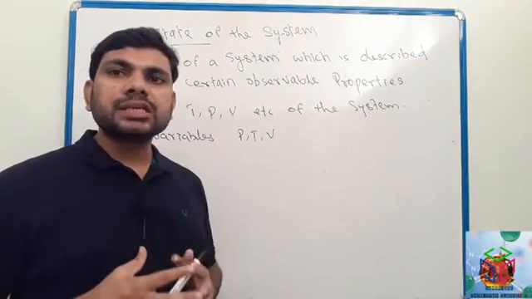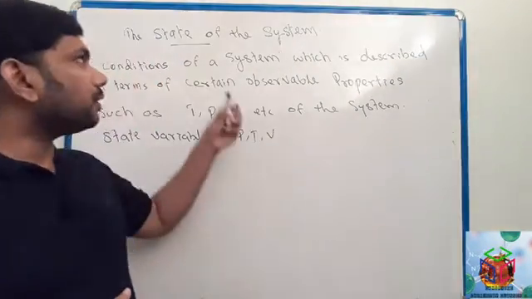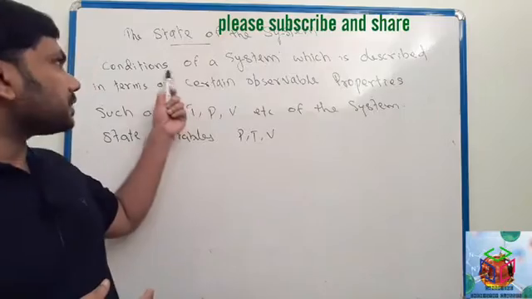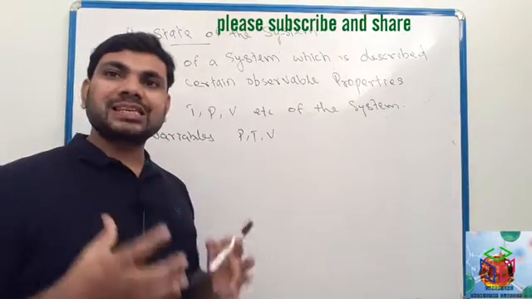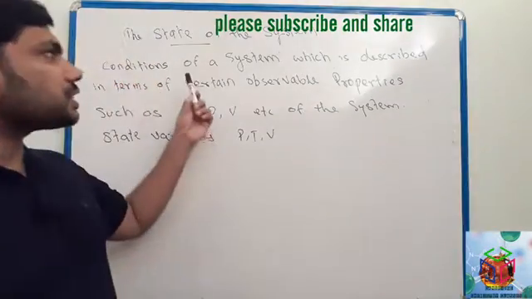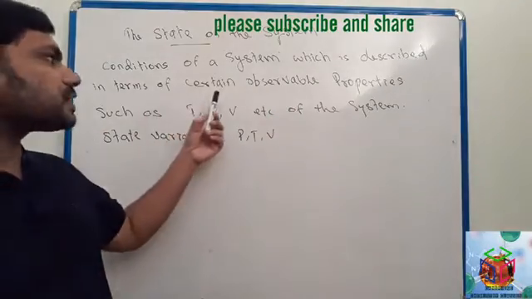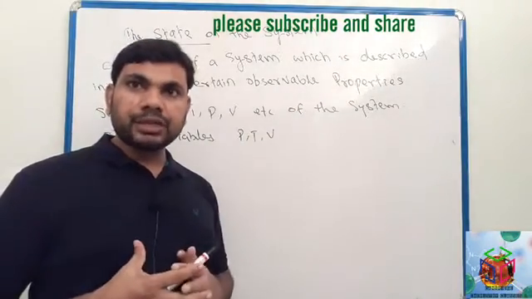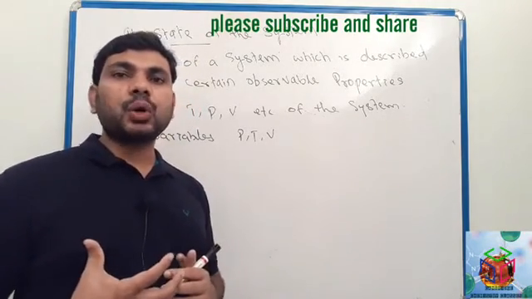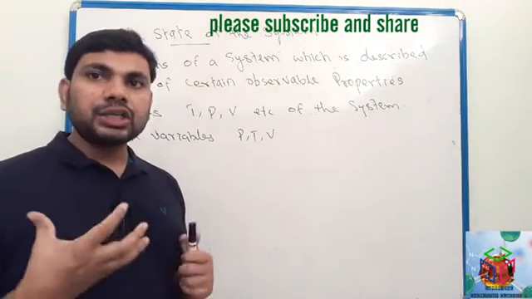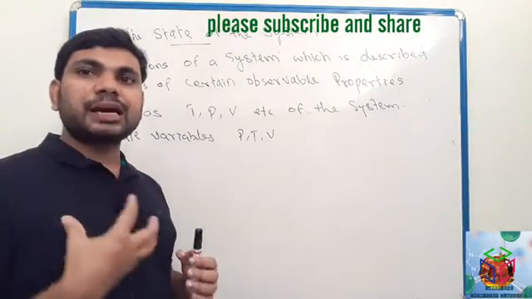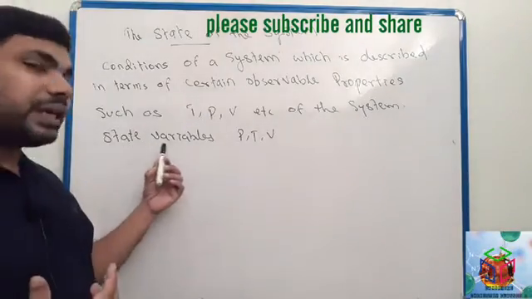Next one, we have to discuss here the state of the system. State of the system means conditions of the system which are described in terms of certain observable properties such as pressure, temperature, volume. These conditions are called state of the system. And here pressure, temperature, volume, this type of terms are called state variables.